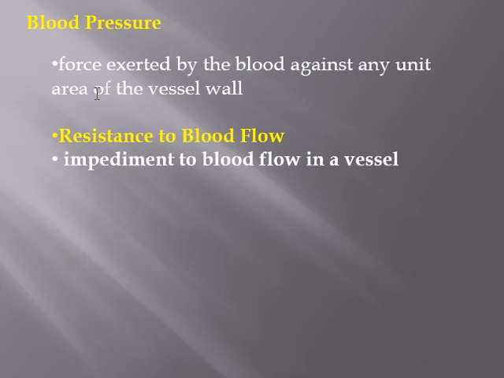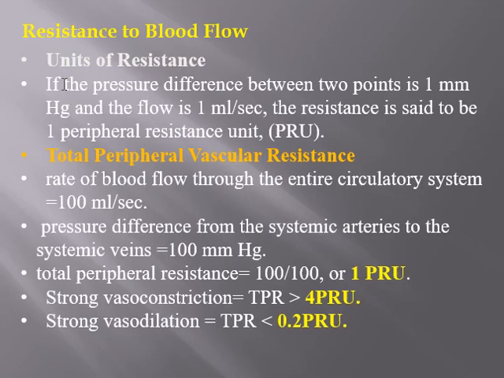Now coming to the blood pressure, we will start this blood pressure right now, then we will continue it in the next lecture. The blood pressure is the force exerted by the blood against any unit area of the vessel wall, whereas resistance to blood flow is the impediment to blood flow in a vessel. If the pressure difference between 2 points is 1 millimeter mercury and the flow is 1 milliliter per second, the resistance is said to be 1 PRU or peripheral resistance unit.